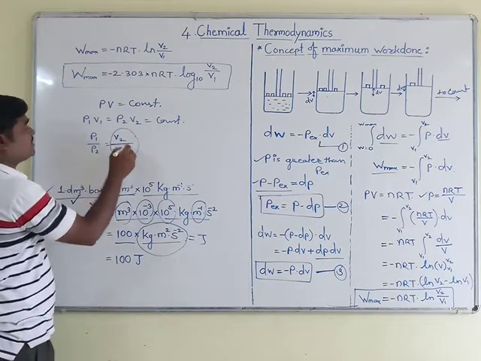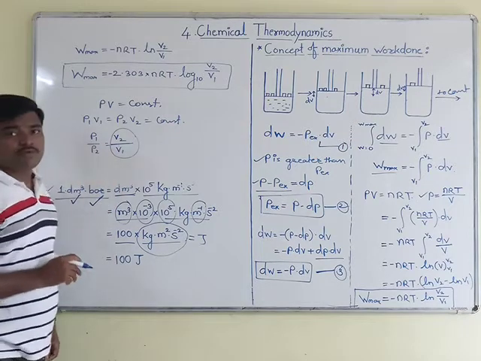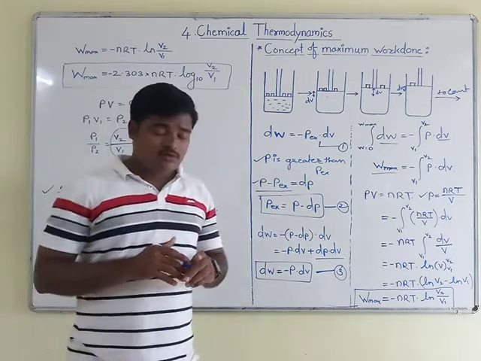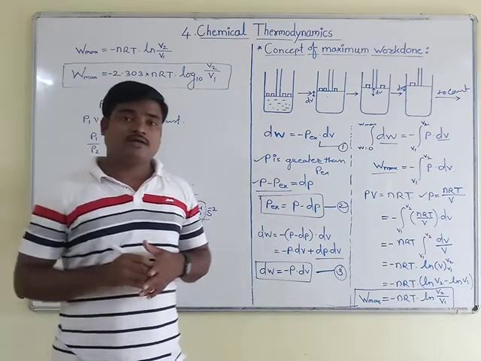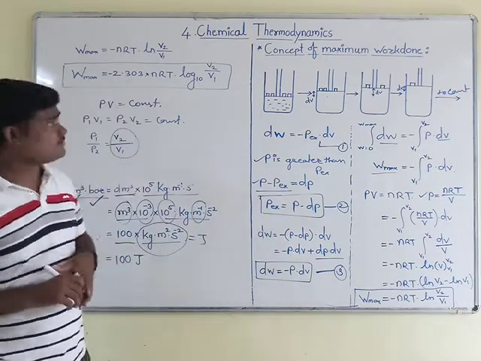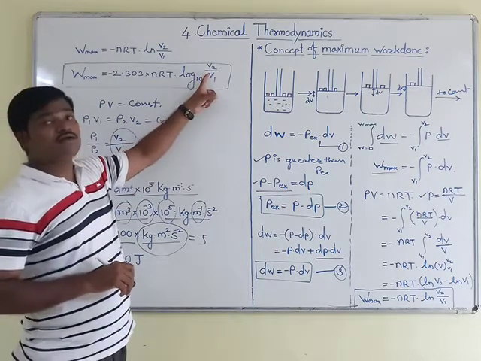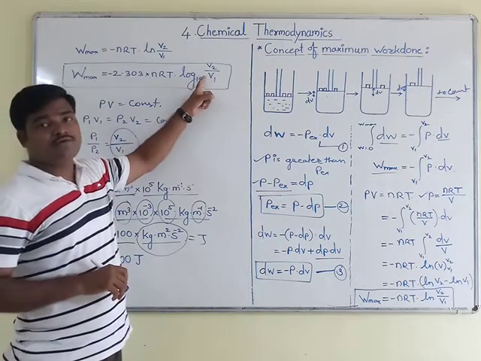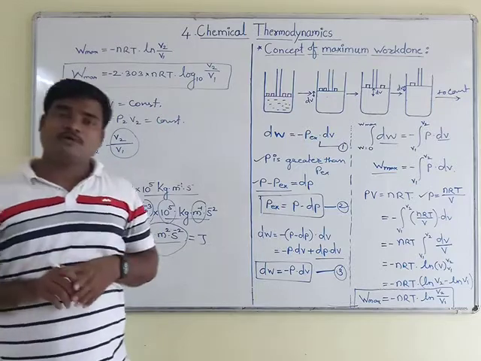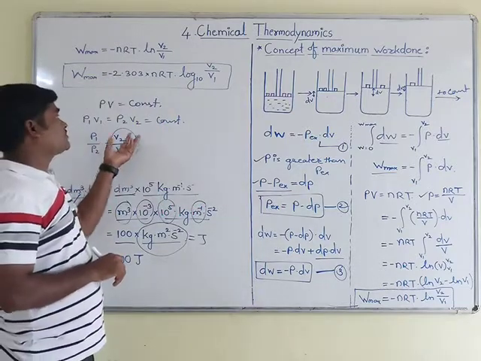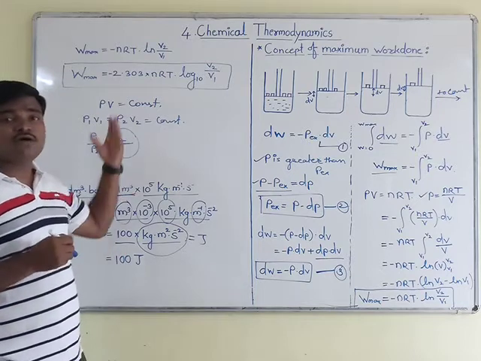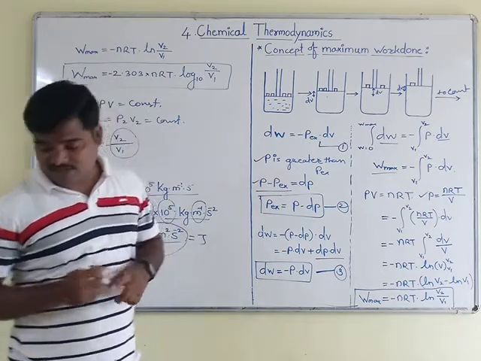In the final equation I have got this term V2 upon V1. Instead of this term, if I put P1 upon P2, the maximum work done equation we can calculate in terms of pressure also. So the term V2 upon V1 is replaced by P1 upon P2 due to the application of Boyle's law to the W max equation.